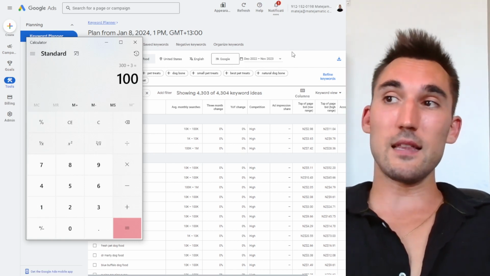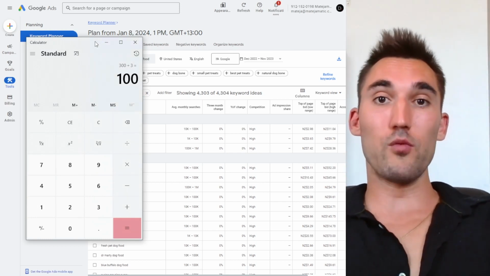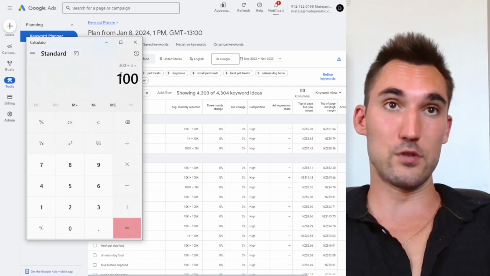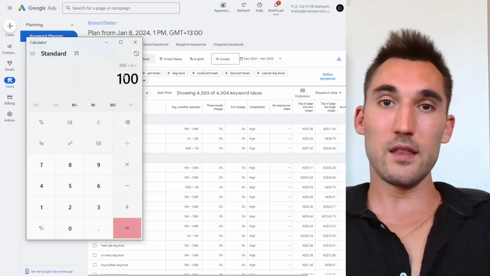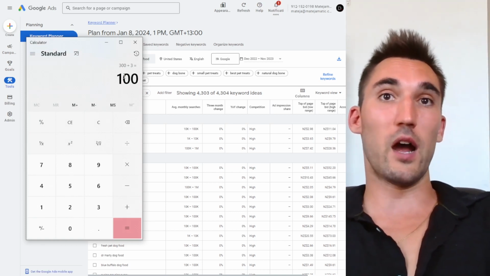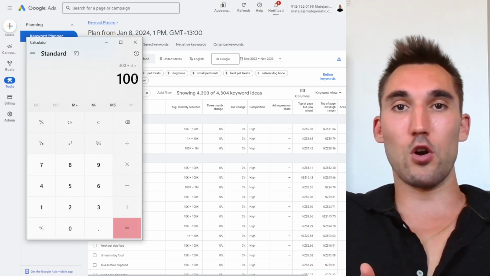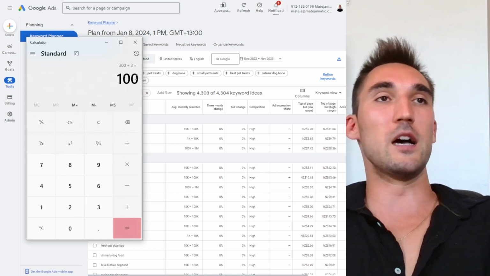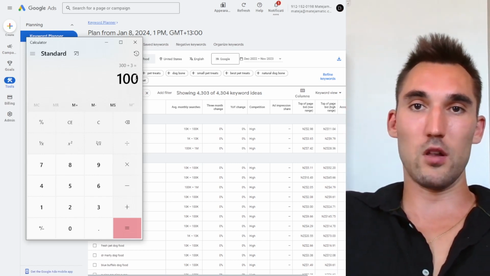Now, unless you're selling some very expensive dog treats, or you have a subscription or returning customers that end up being the lifetime of the customer is worth more than $100, then it would probably be worth running these ads. But if you're nowhere near this and it's a lot of one-time purchases or you're unsure, then this is likely to be a very unprofitable thing, because I'm imagining that dog treats would be somewhere in the range of like $20 to $50, which means the profit on that must be around 50%. So you're probably making anywhere from $10 to $25 per sale.